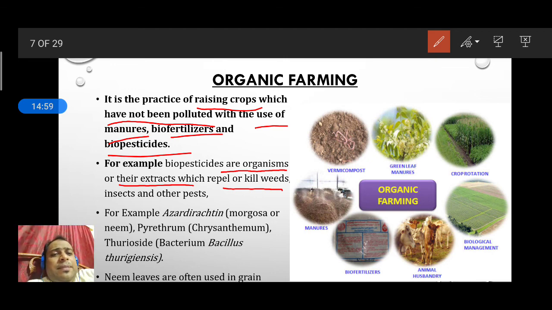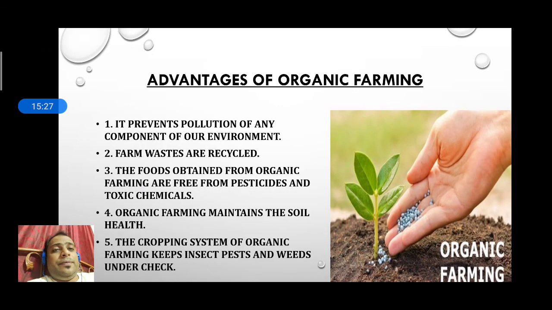For example, Margosa, which is neem, Chrysanthemum, and Bacillus thuringiensis, which is a bacteria. They all help us in making pesticides. Neem leaves are often used in grain to repel the pathogens or to repel the insects. So this is organic farming.